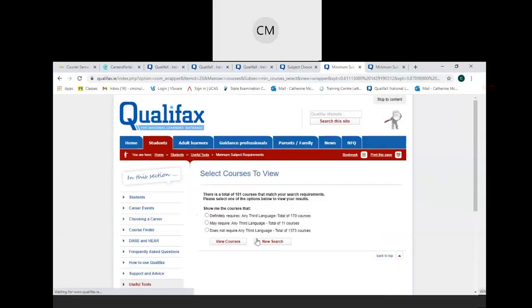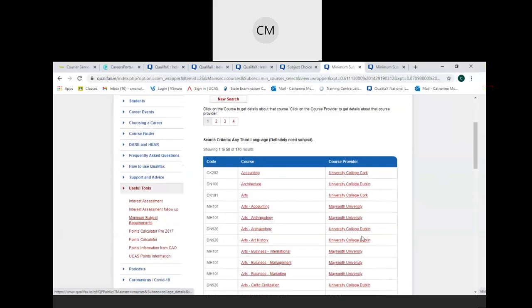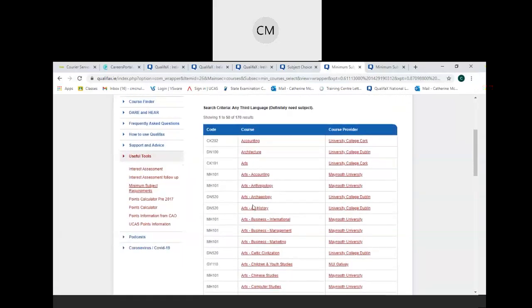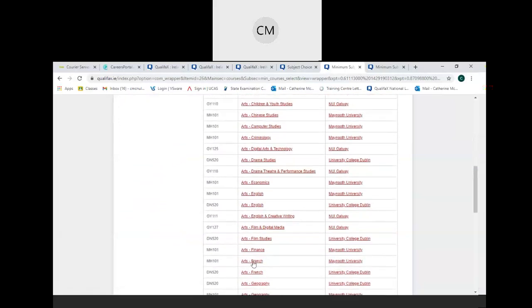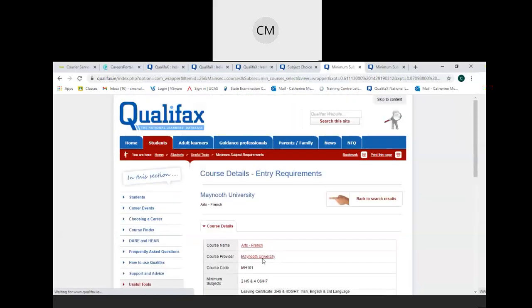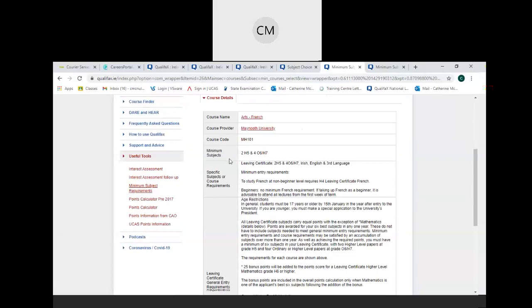Search definitely requires a third language. View courses. So you can see that it's mostly arts in the National Universities of Ireland. So say we click on Arts French in Maynooth. I need Leaving Cert 2 H5s and 4 O6s or H7s, Irish, English, and a third language.